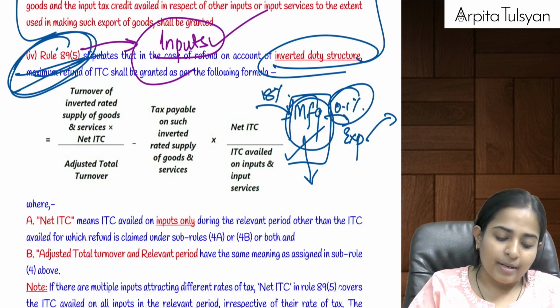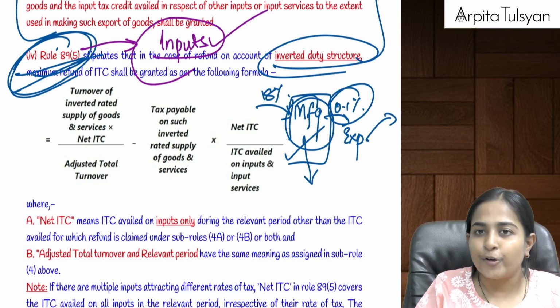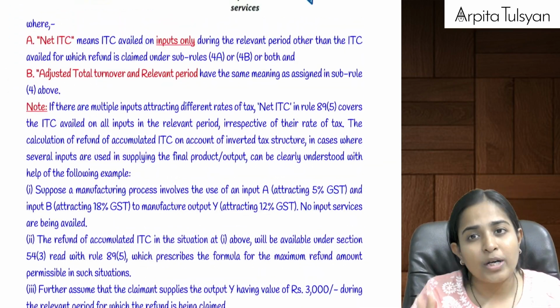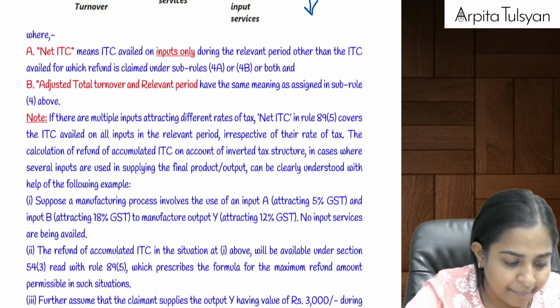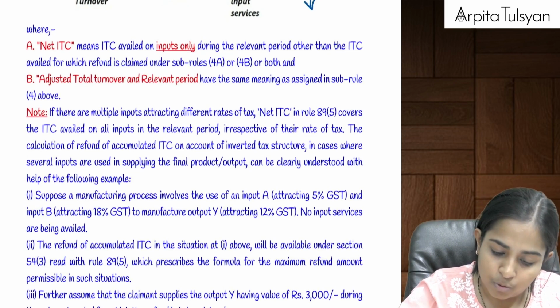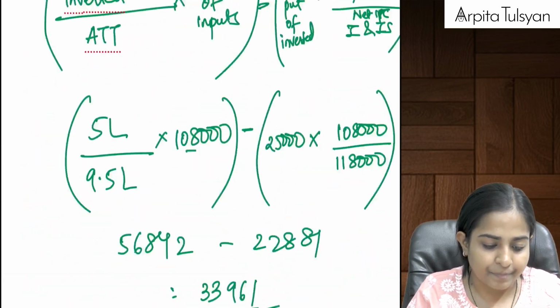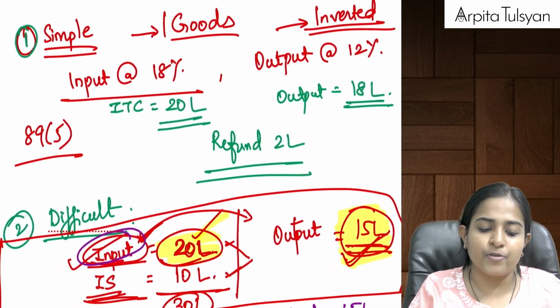Yes. Now listen, how much amount of refund is eligible for you? I will give you two types of example, one simple example and one difficult example. Let me see if I have the notes with me which I had taken during the lecture. Yes, I have written it here. Everyone, can you see this?